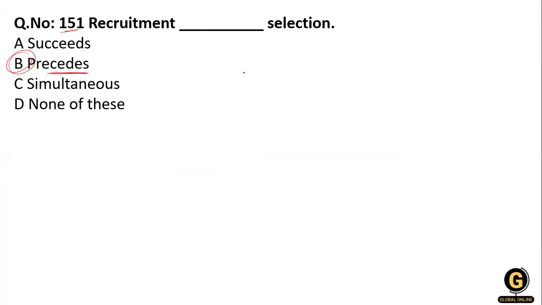Recruitment precedes the selection process, and the selection process is only completed when the job offer is created and given to the selected candidate by the appointment letter.